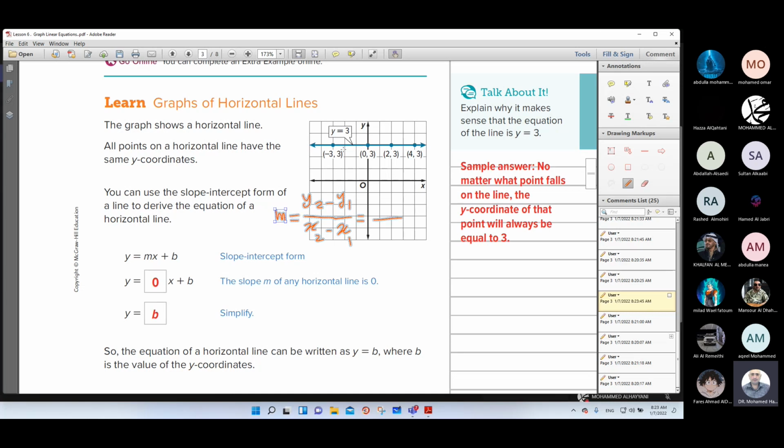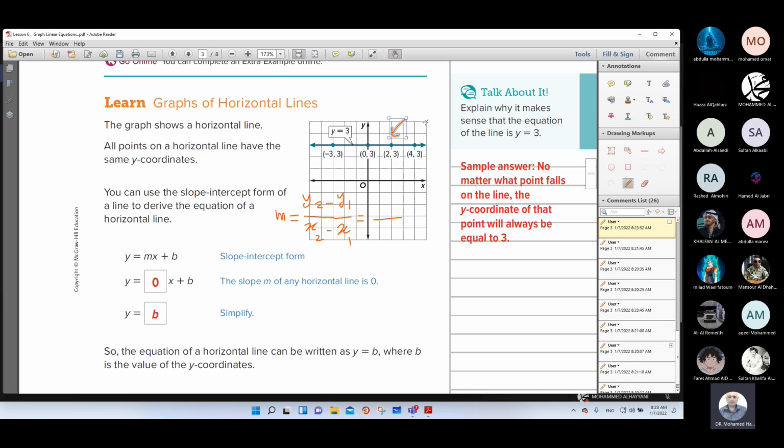And choose any 2 points, it's up to you. For example, I will choose this point and this point. As you see, this is y2, this is y1. y2 means 3, minus y1 means 3, over x2 means 4, minus x1 will be 2. So 3 minus 3 will be 0, and 4 minus 2 will be 2. 0 divided by 2 equal what? Equal 0. So the value of the slope will be what? Will be 0.